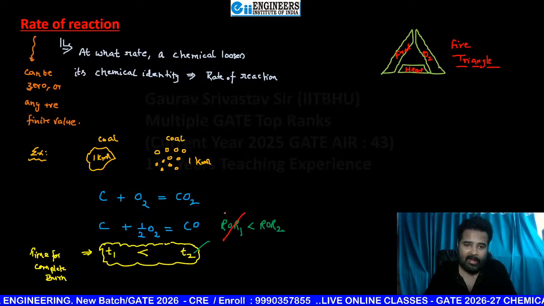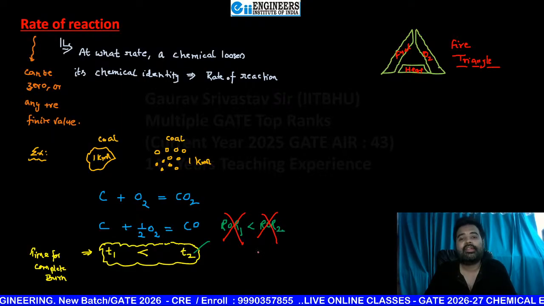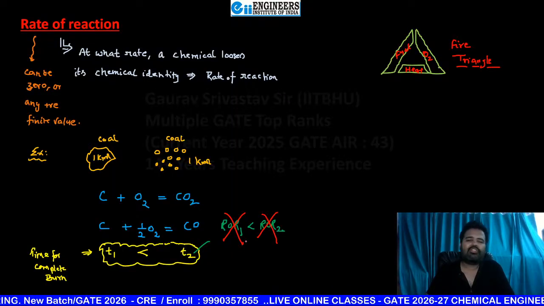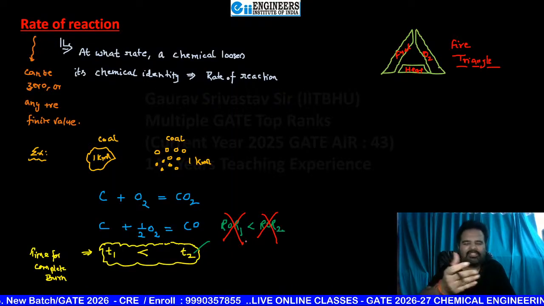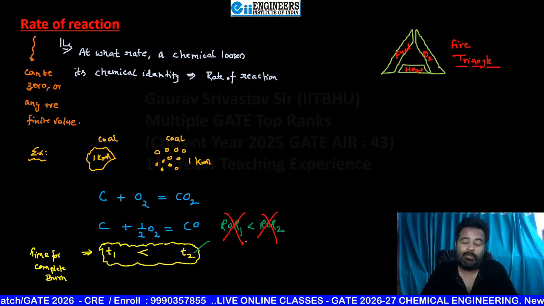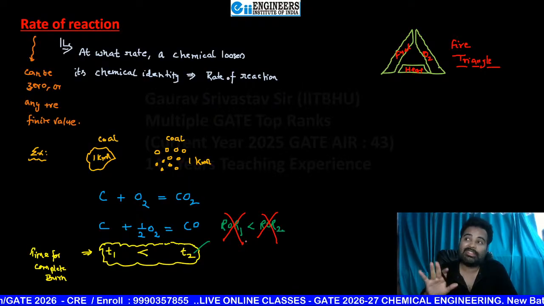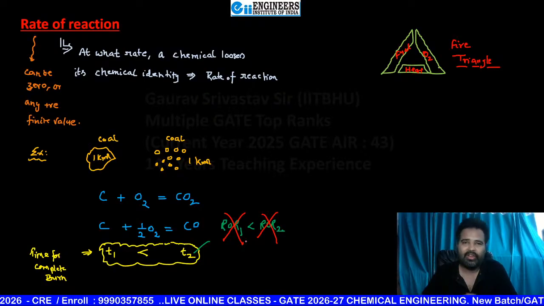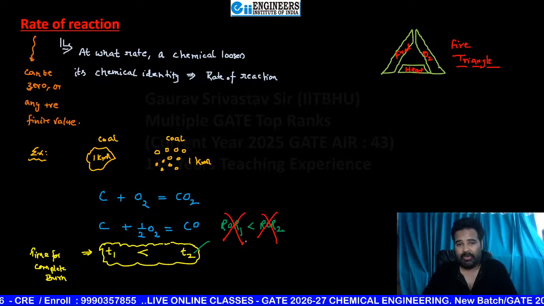Yes, sir. But this is not correct. Why not correct? Because when we define rate of reaction in this manner, it will create too much confusion, because just for a single component we can't give the respective value of rate of reaction, because it is going to depend upon quantity.